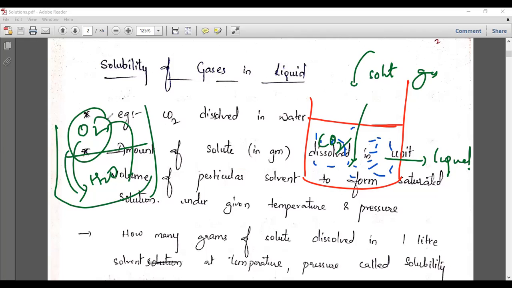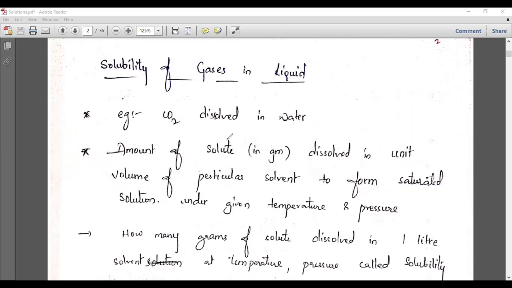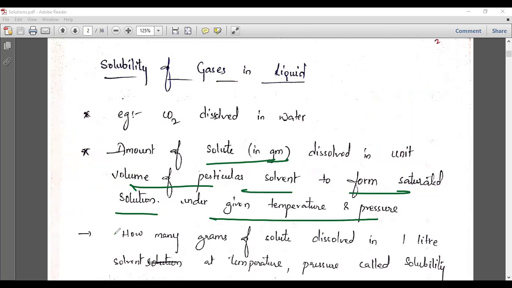We will understand how these gases are soluble in a liquid. The solubility is the amount of substance, the amount of O2 or CO2, which is dissolved in water, and we have to take it as a unit value. You can take the solute as 1 gram, in the gaseous phase, and the solvent as 1 liter of solution. So the solubility is the amount of solute dissolved in a unit volume of a particular solvent to form a saturated solution under given temperature and pressure.